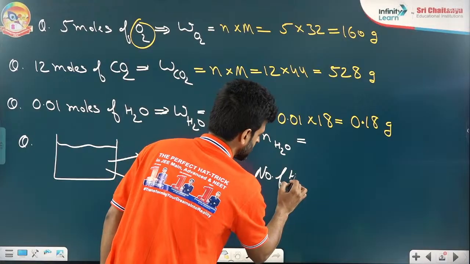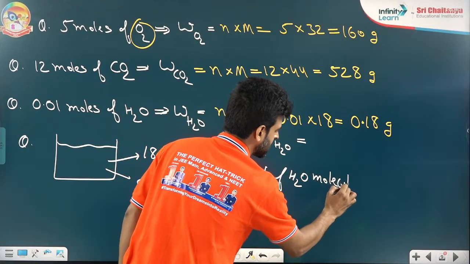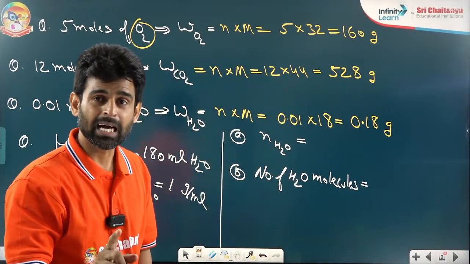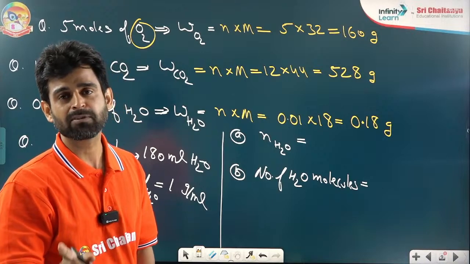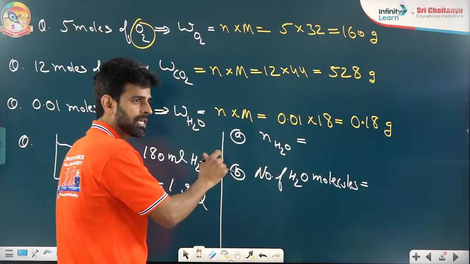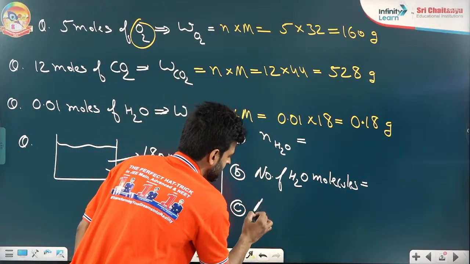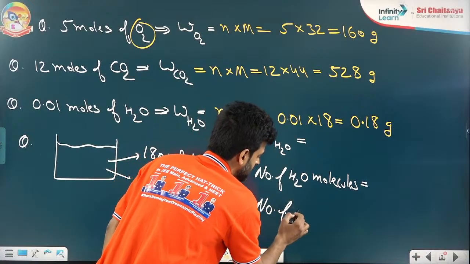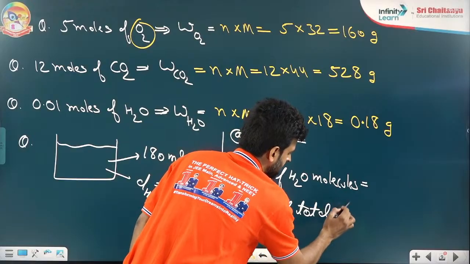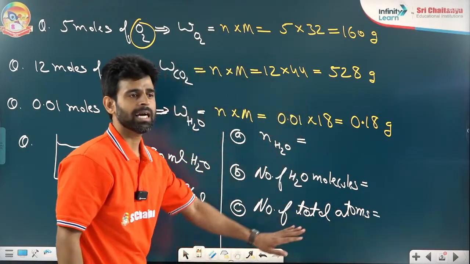Number of H2O molecules. Now I am connecting two formulas. As I said, I will connect all three formulas after finishing the third concept also. I'm just giving one question to connect both of these. Number of H2O molecules, and the C part: tell me the number of total atoms. You can answer in terms of Na if you want to give molecules or atoms.